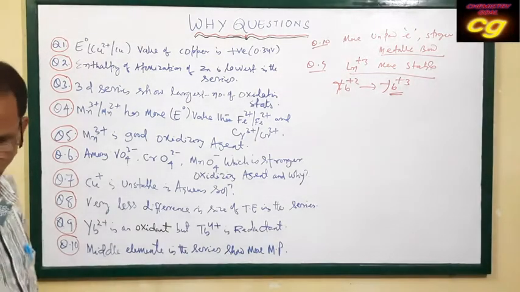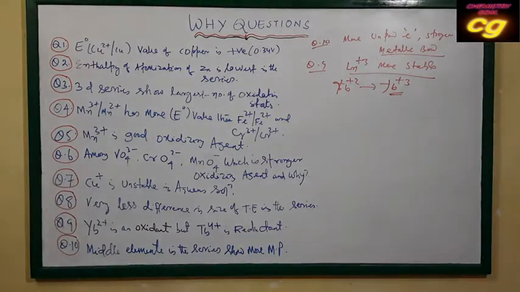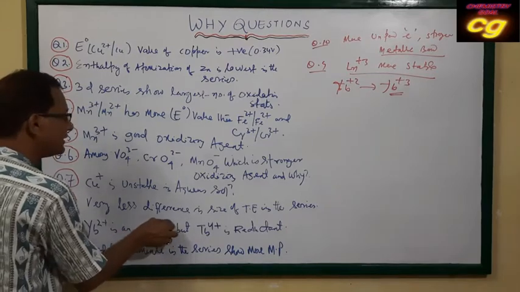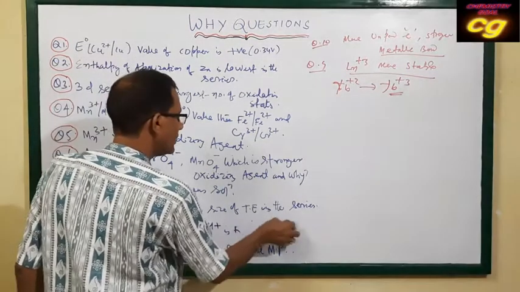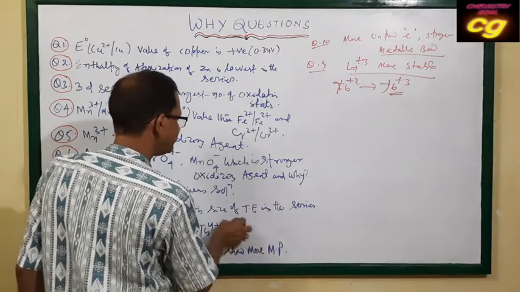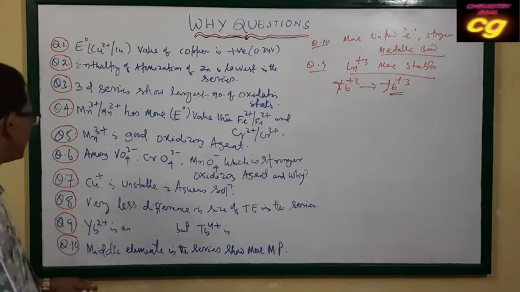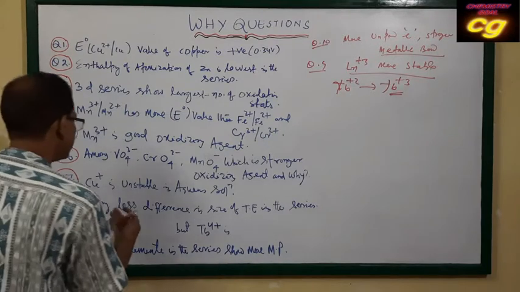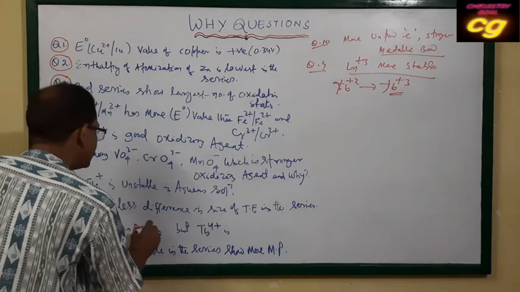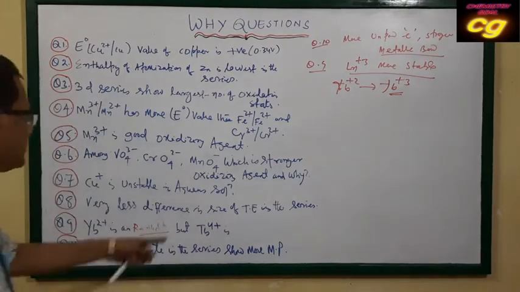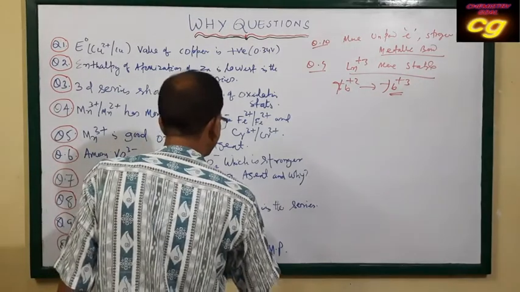Just correct this one: ytterbium 2+ is a reductant. This is your reductant, and this will be the oxidant. So ytterbium 2+ is a reductant, and the other will be an oxidant.